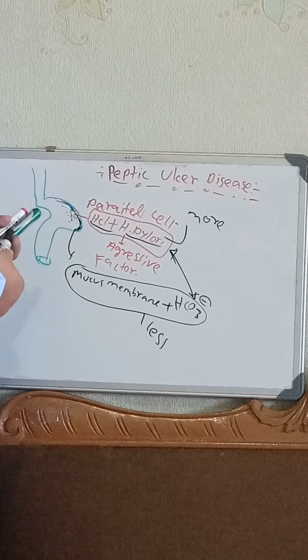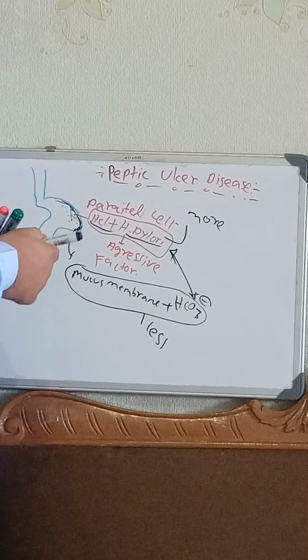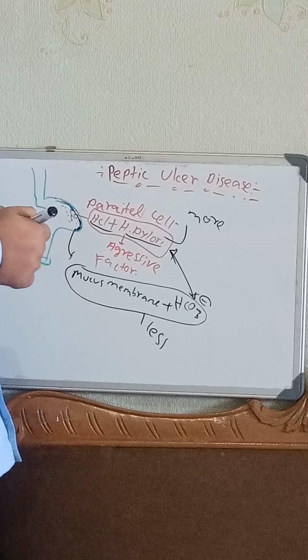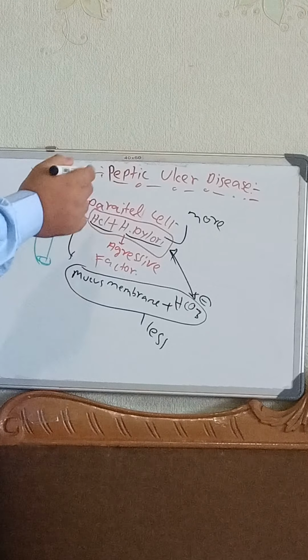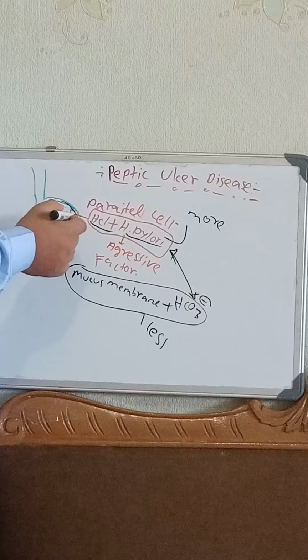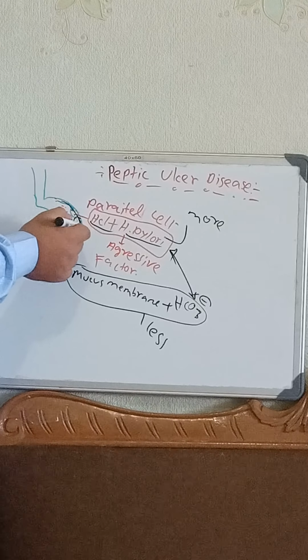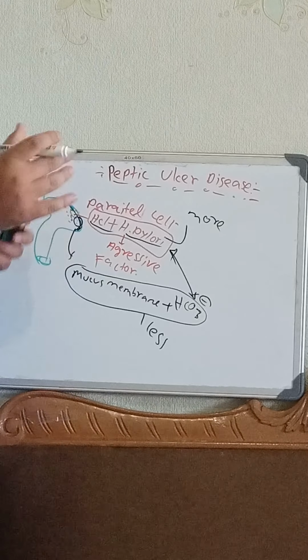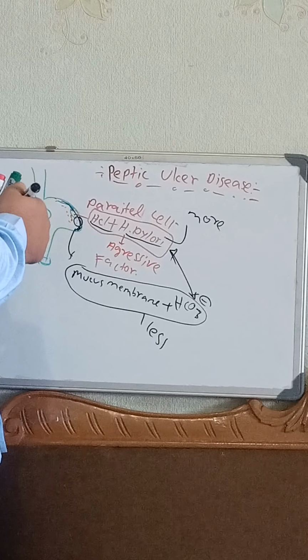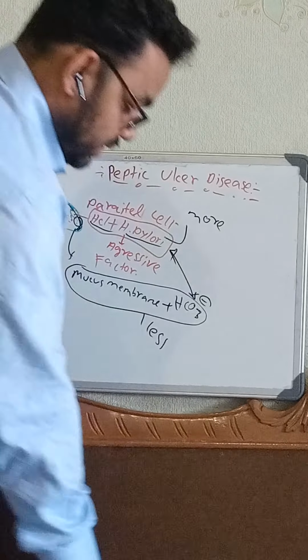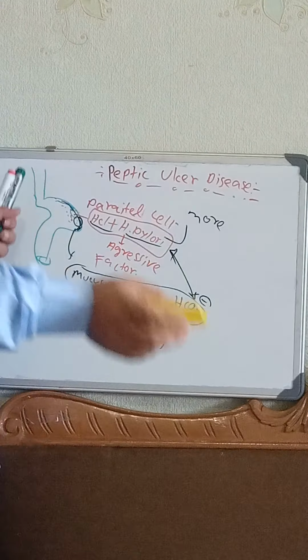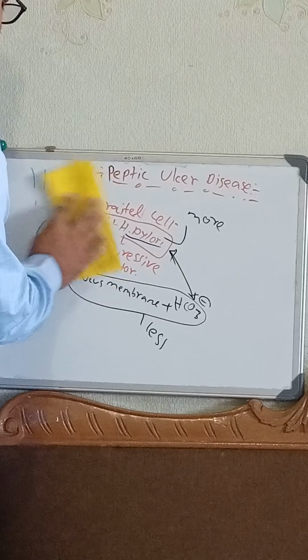Now let's have a recap of how the ulcer is formed from the molecular level. We know that the parietal cells secrete the HCl. Now I'll take a piece of the parietal cell and enlarge it in the diagram. Now let's have a look at the parietal cell. Hope you understood these things.